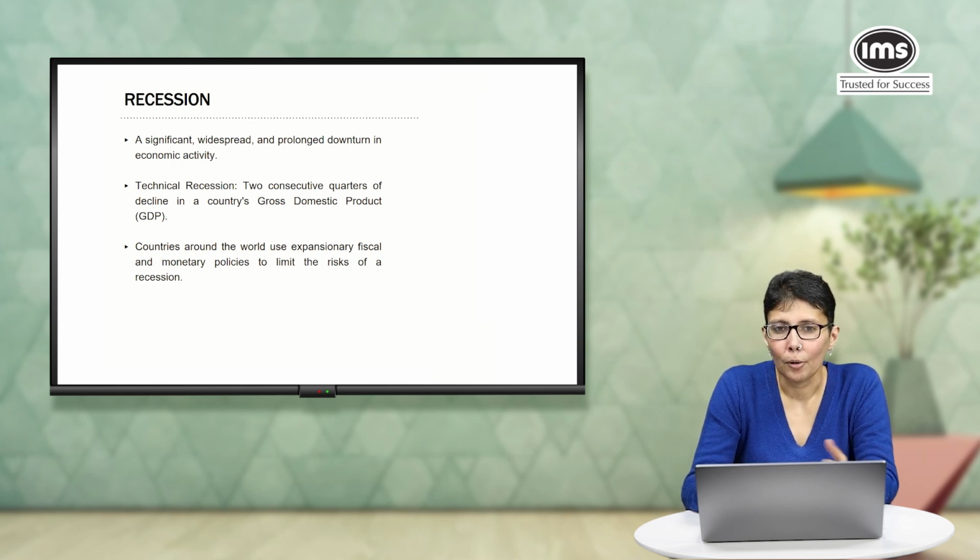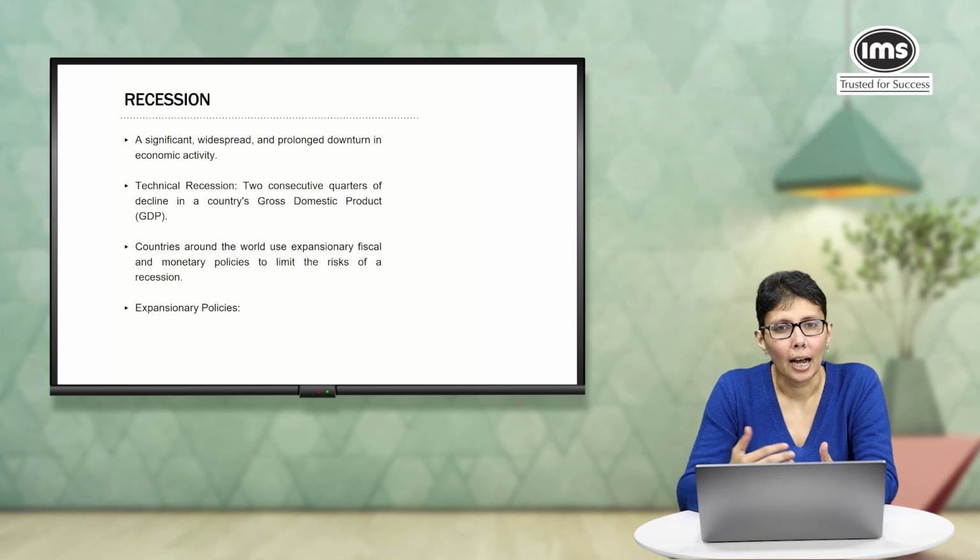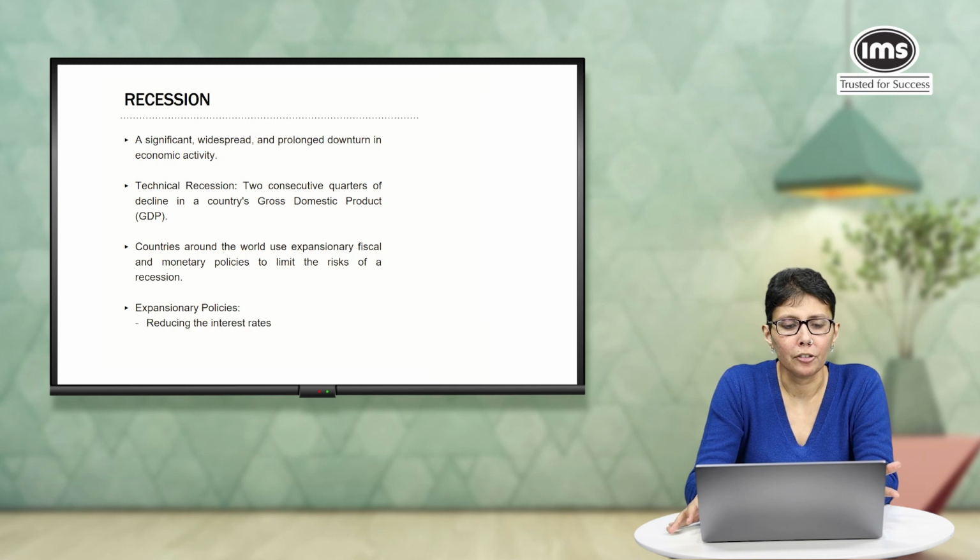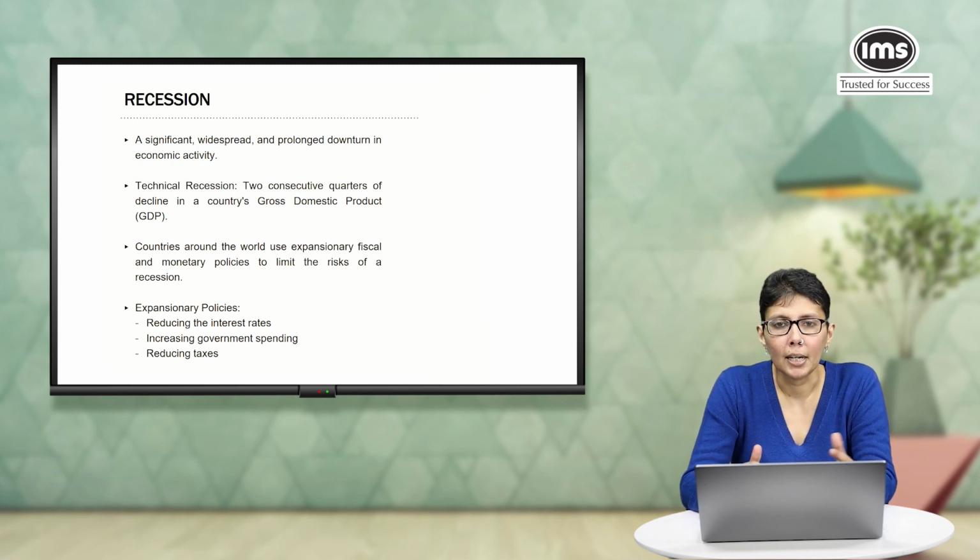Now, what exactly is an expansionary policy? Whether it is a fiscal policy or a monetary policy, if we are trying to deal with a recession, we have to boost demand and allow more money to circulate. So, expansionary policies usually involve reducing interest rates, increasing government spending, and of course, reducing taxes. So, the government of a country may use any or a mix of these strategies to deal with a recession and prevent it from spiraling out of control.